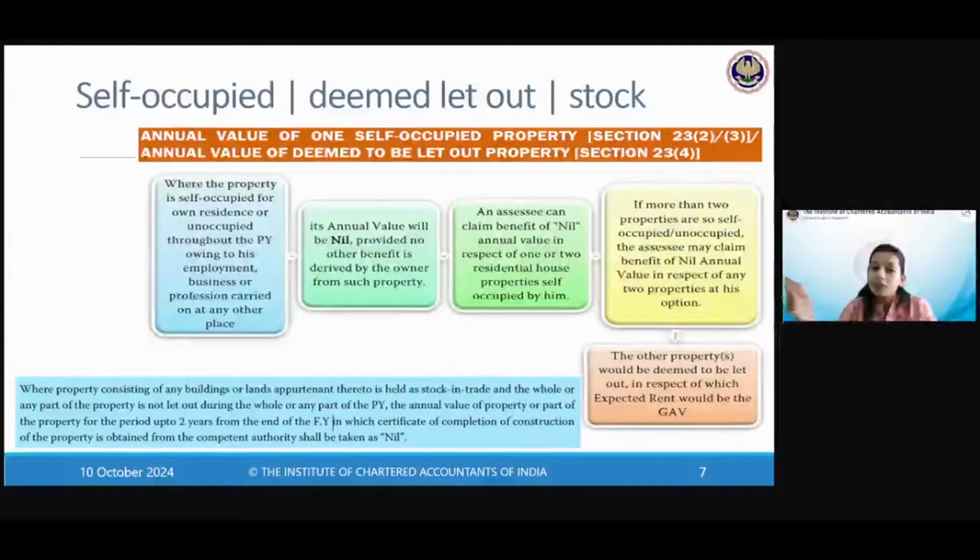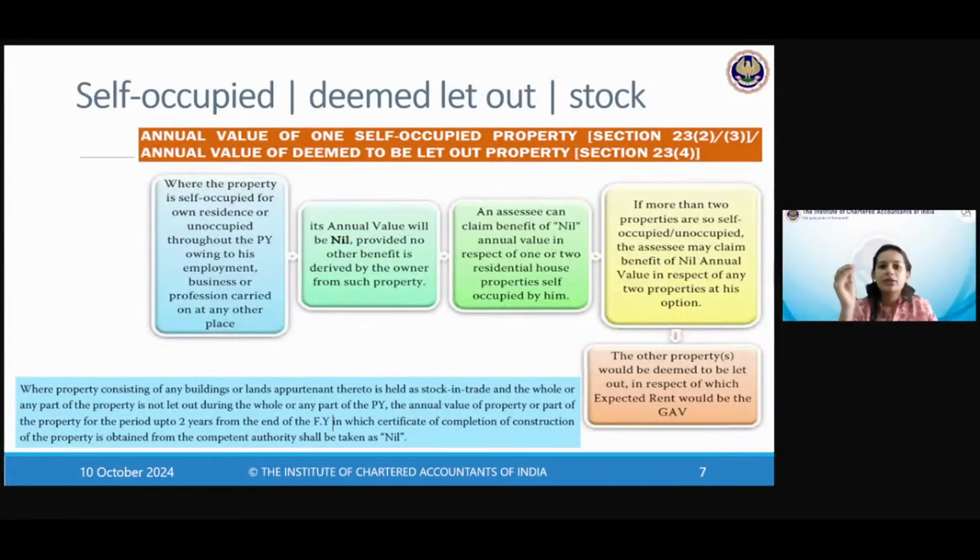Which of these will be deemed to be let out? Which of these will be deemed to be self-occupied? The law has given an option to the assessee, whatever suits you better. It's like a buy two, get one free. Which ones you want to buy and which one you want to get free, it is your choice. Similarly, you have 3 properties, calculate the income as if all the 3 are let out. Then you compare which ones you should deem to be let out and which ones you treat as self-occupied.